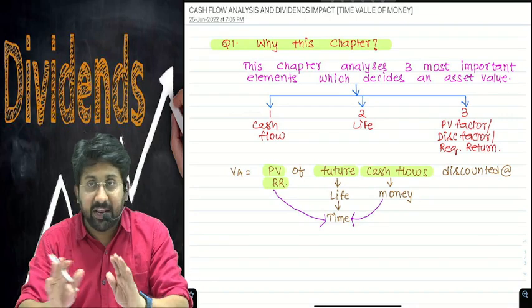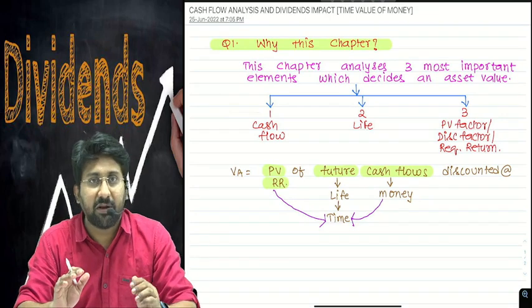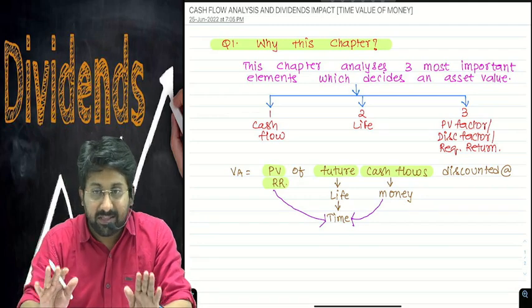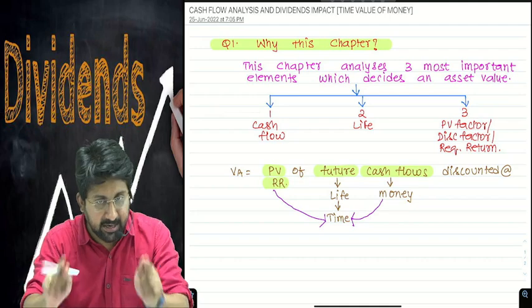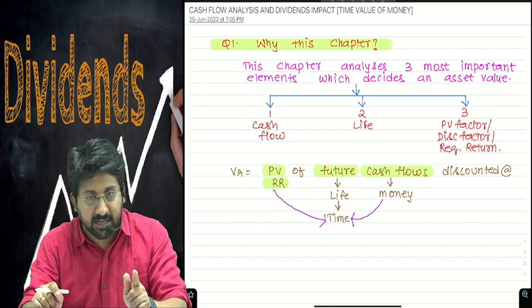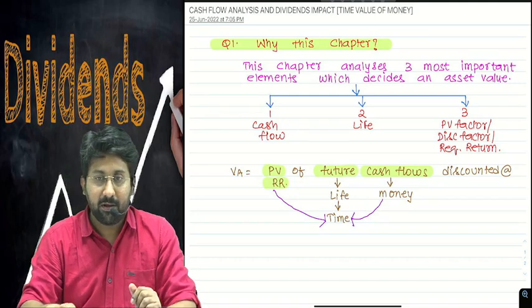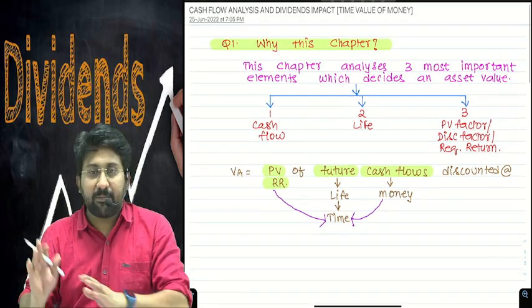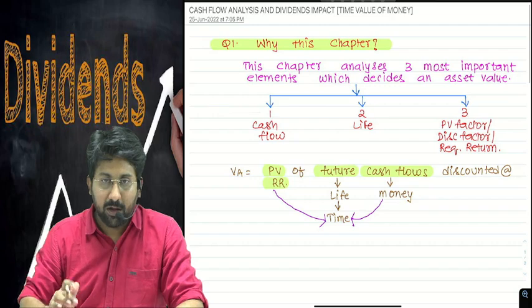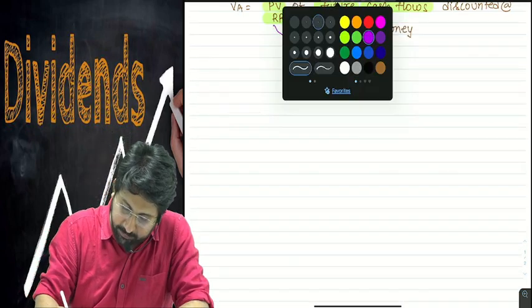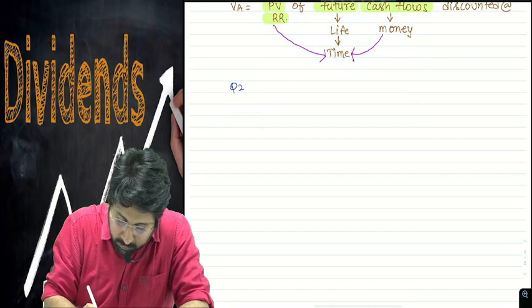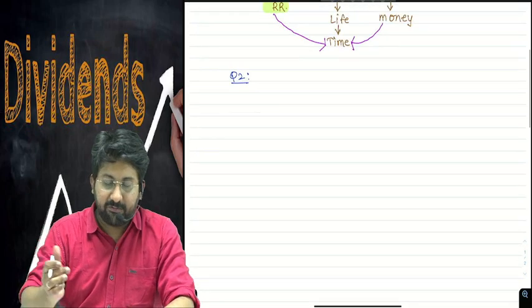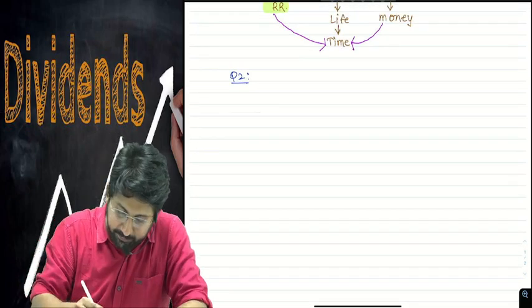I'm not going to re-explain the cash flows and the time value of money which you learned at CA CPT and CA Inter, and waste your time. In this session, I'm not going to explain what you already learned. I'm going to explain the concepts which will definitely be new to you. Let's try to understand. So why this chapter, that is the point. Question number 2. First one, why this chapter? And that is answered.